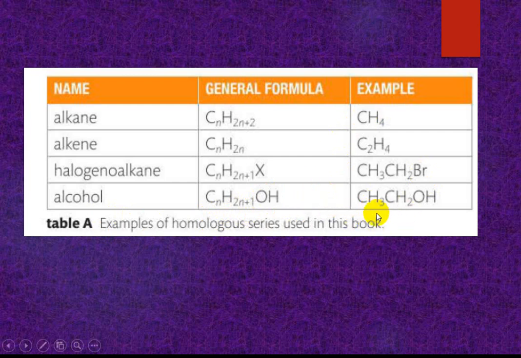This is the alcohol, this is ethanol. From ethane comes ethanol. From propane, propanol. From methane comes methanol. It comes from ethane, so ethanol.